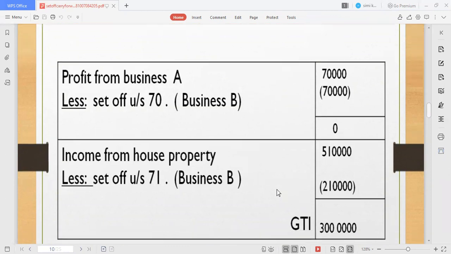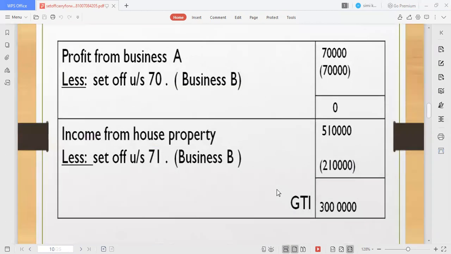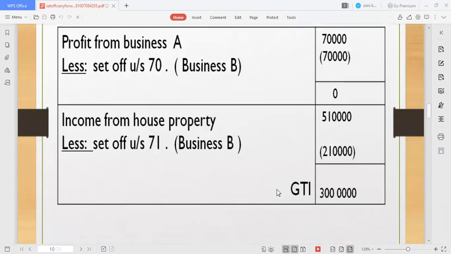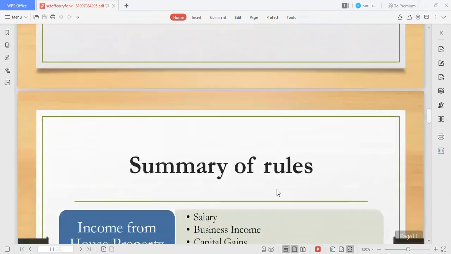Next one is income from house property. That will be covered under the other head and set off under section 71. 5,10,000 rupees can be adjusted, right? From the 5 lakh, 2,10,000 will be adjusted and you will get your gross total income. In this way, you are going to set off your amount. I hope you have understood this topic.